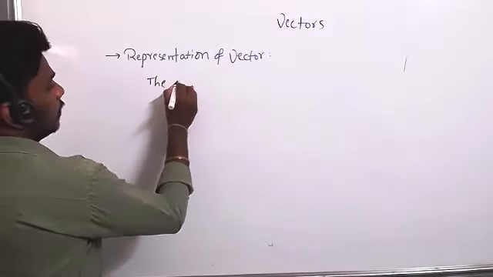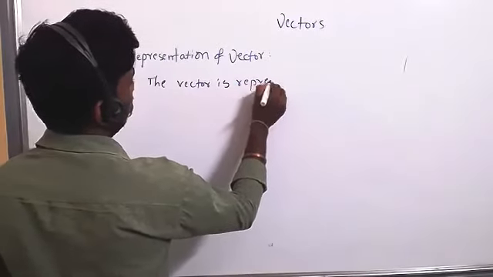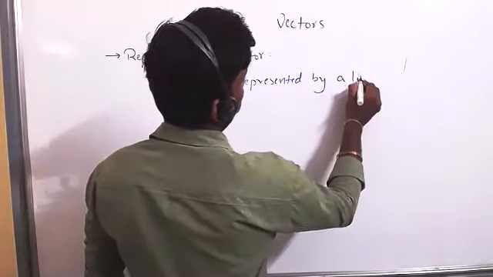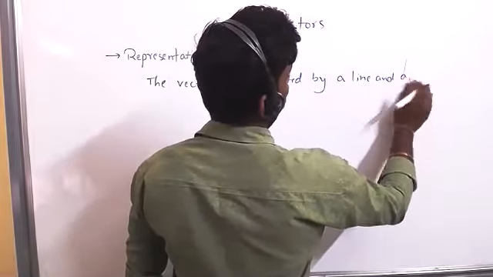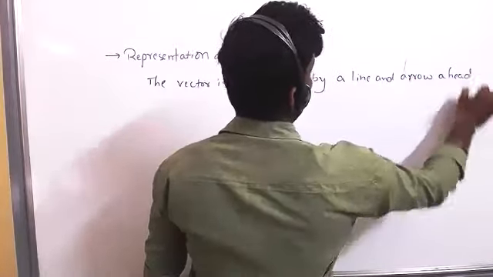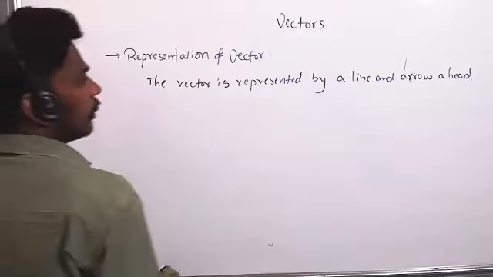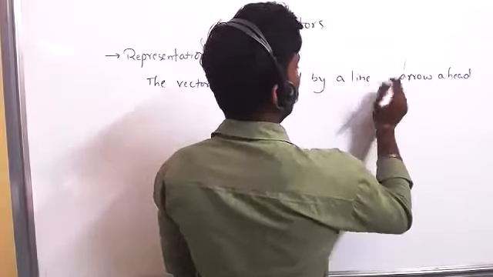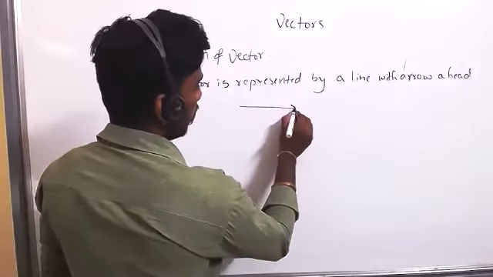The vector is represented by a line and an arrow ahead, a line with an arrow.